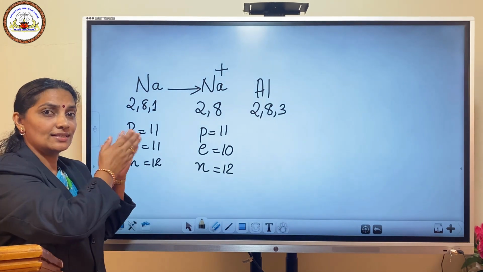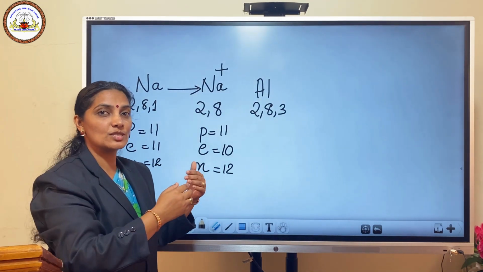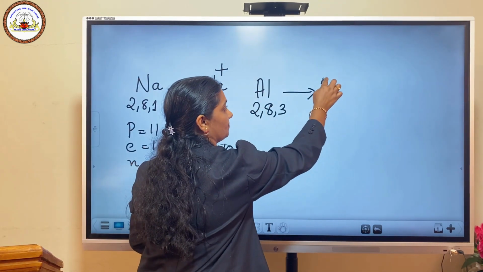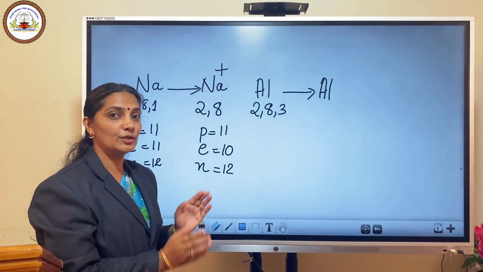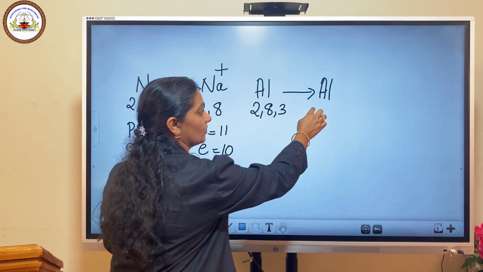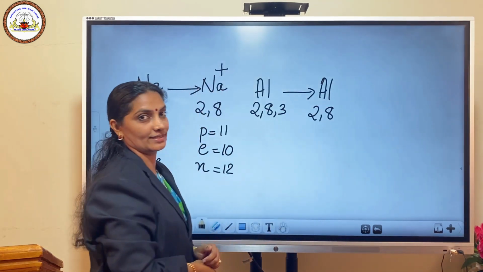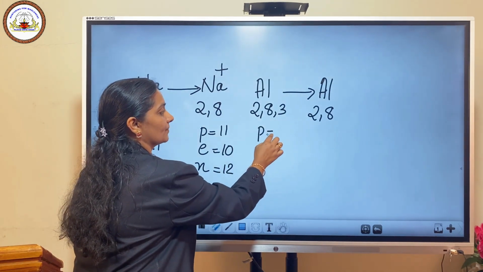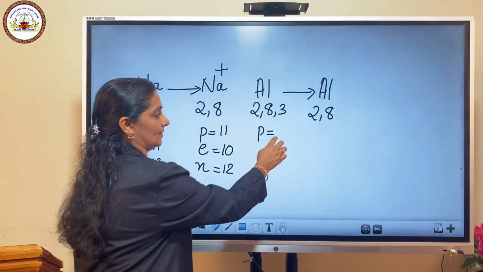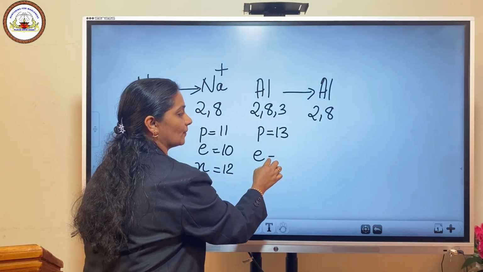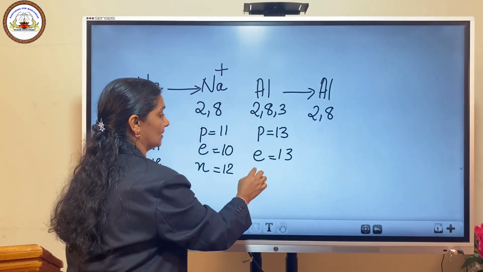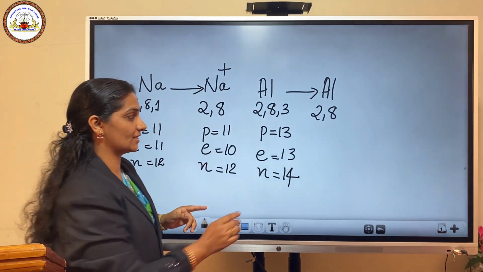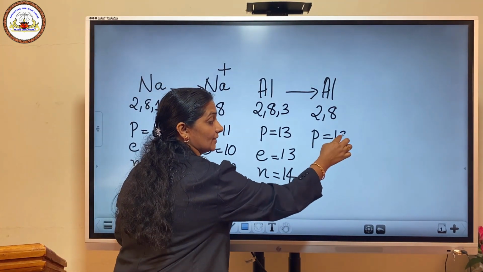So again, as sodium did, this aluminium also gives its 3 electrons to some other element. Now this aluminium becomes a new species having a configuration of 2, 8. Compare the number of protons, electrons and neutrons in them. Protons is equal to 13, electrons is equal to again 13. The number of protons in the newly formed species remains 13 itself.